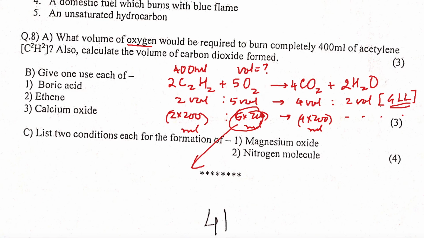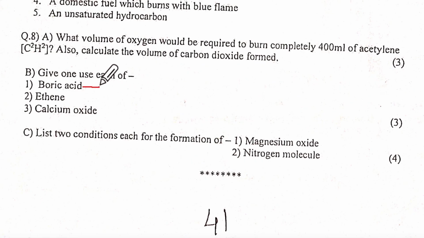Give one use of boric acid, ethene, calcium oxide. Where is boric acid? Which is that page of uses? Is it page 40? It's 47, is it? 47 or 43?